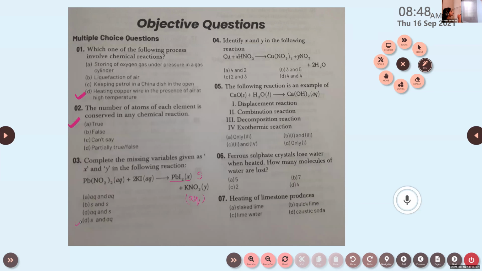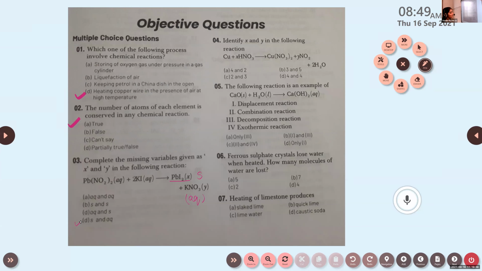Then Aditya, can you read the fourth question? Identify X and Y in the following reaction. Cu plus X HNO3 gives Cu(NO3)2 plus Y NO2 plus 2H2O. Here the question is to balance this chemical equation. So Cu plus HNO3 gives Cu(NO3)2 plus NO2 plus 2H2O.